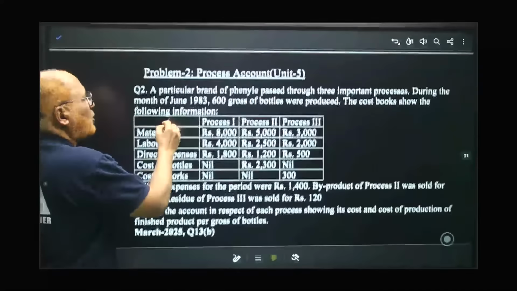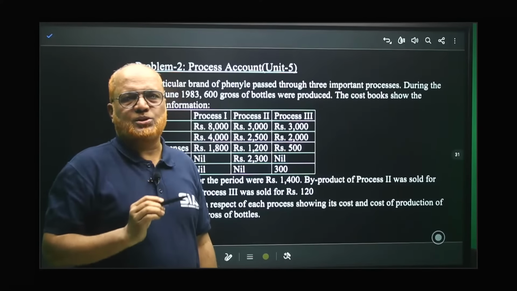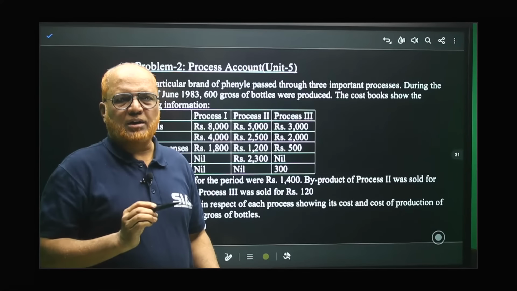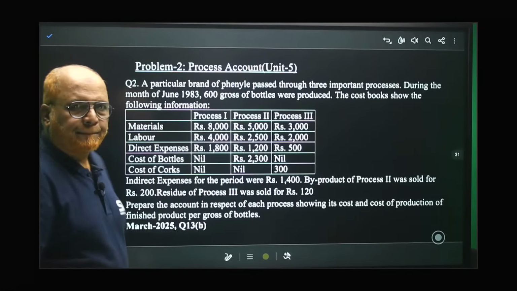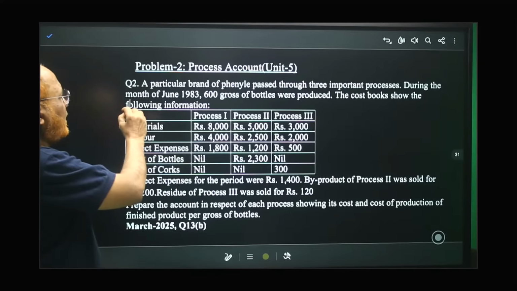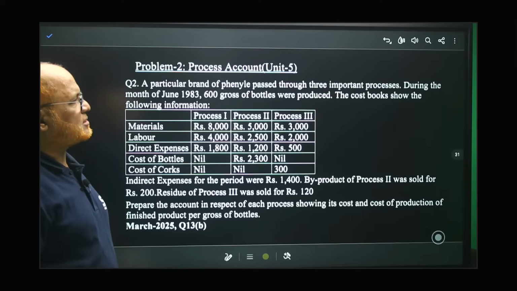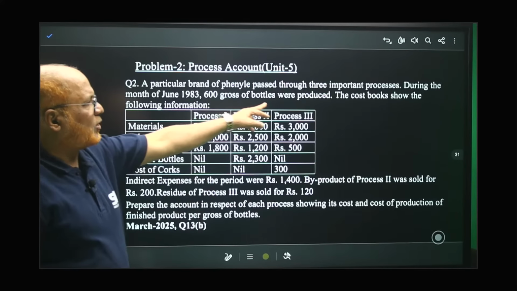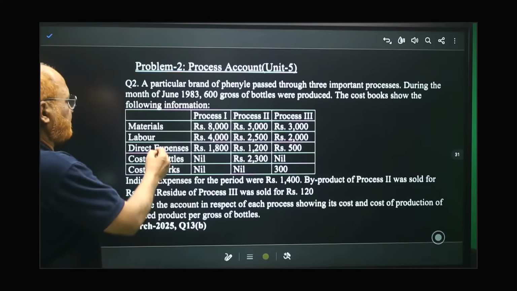Now, one more topic is there in this unit: contract costing and process costing. Now I'm going to start process costing. A particular brand of phenyl passed through 3 important processes. During the month of June 1983, 600 gross of bottles were produced. The cost books show the following information.